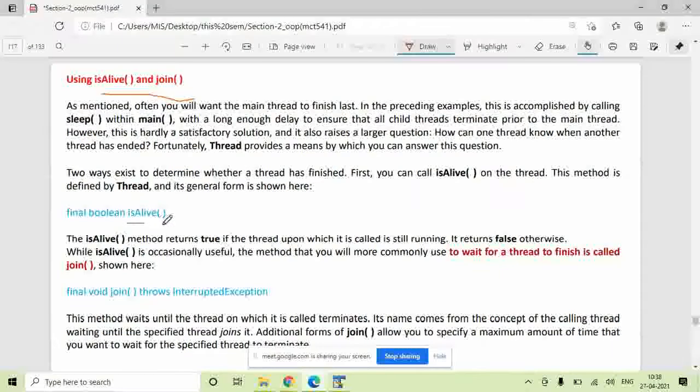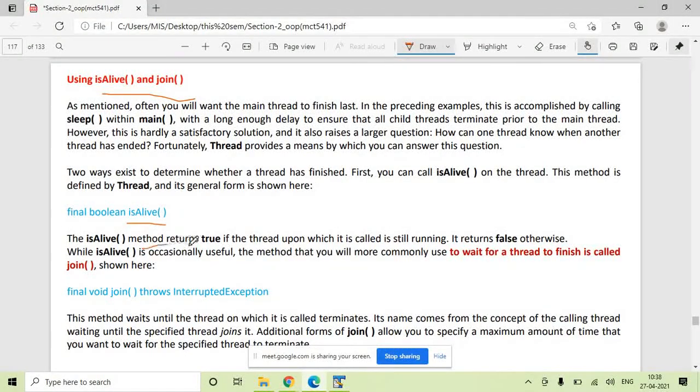So there is an isAlive function. The isAlive function returns true if the thread upon which you have called it is still running. If thread 1 is running, isAlive will give you true. It's an indication that thread 1 is running, do not terminate. If the thread has completed running, it returns false. Okay, so this is the isAlive function.